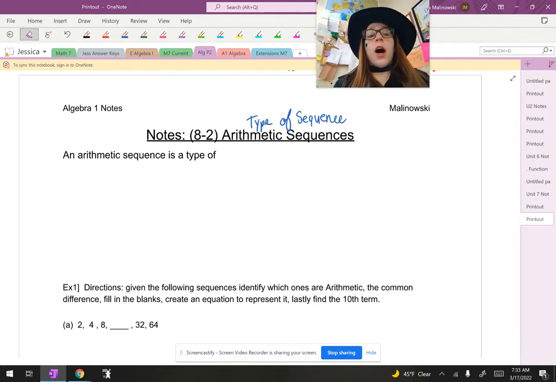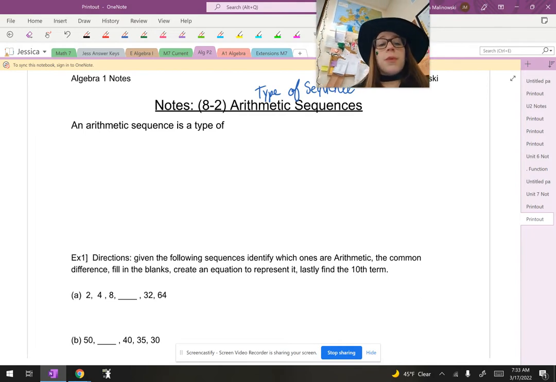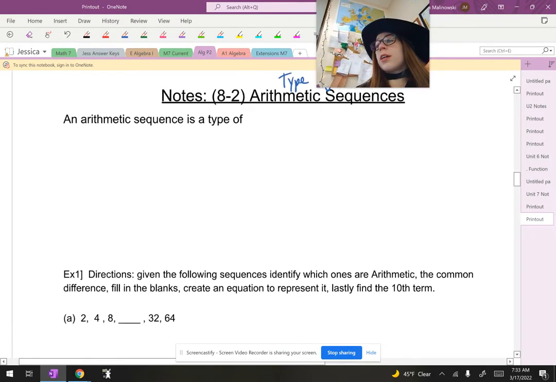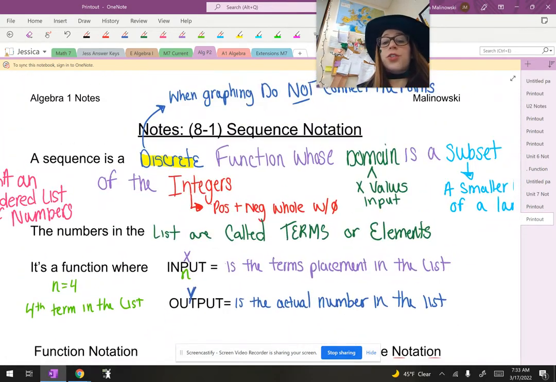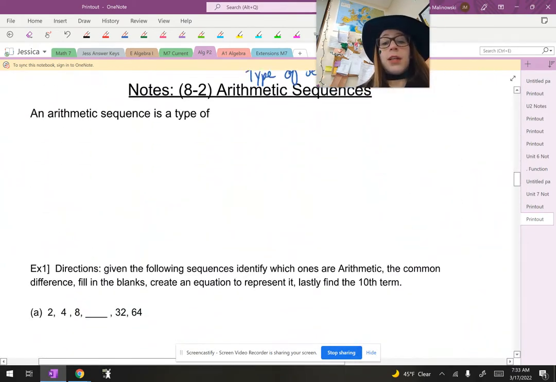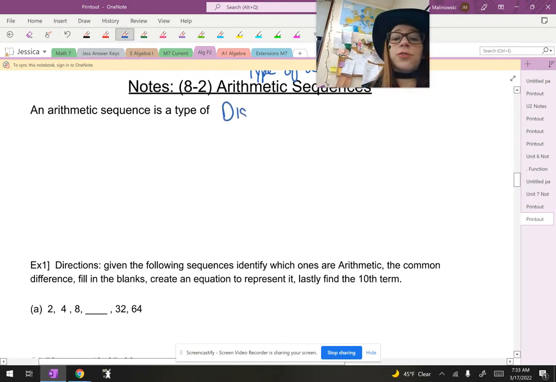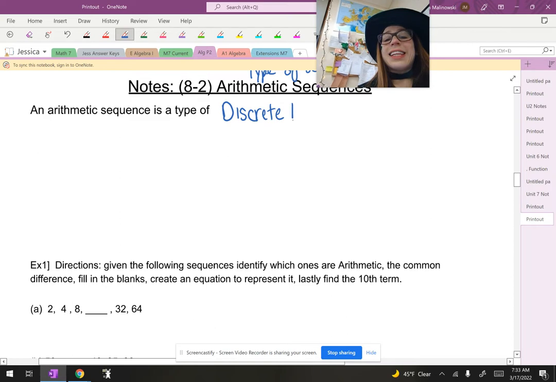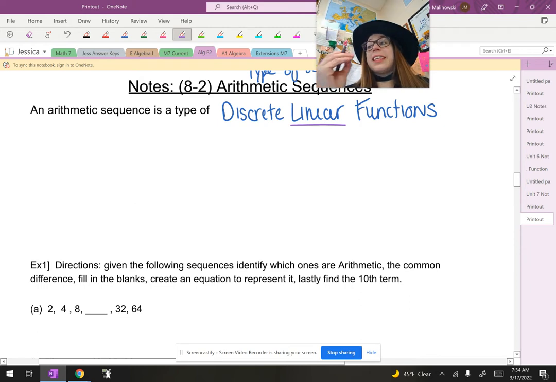Okay, type of sequence. We're going to look at two main types of sequences: arithmetic sequences today and then geometric sequences tomorrow. An arithmetic sequence is, just like we learned yesterday, that sequences are a discrete function. So arithmetic sequences are a type of discrete linear function. The new part here and the most important part is that they are discrete linear functions.